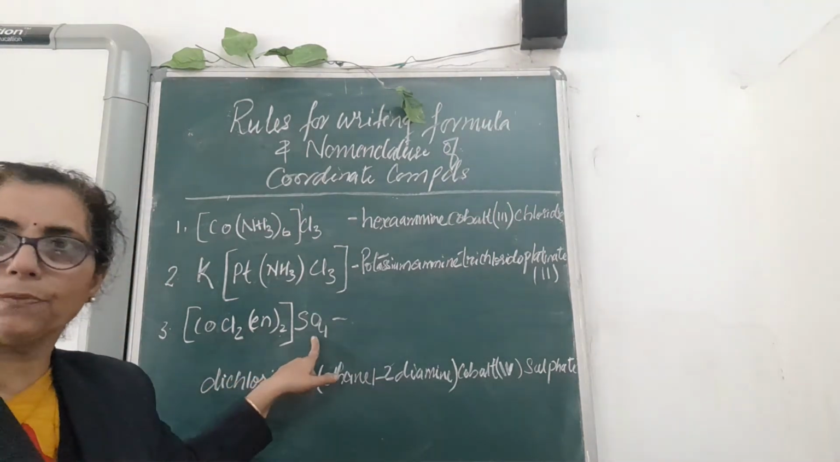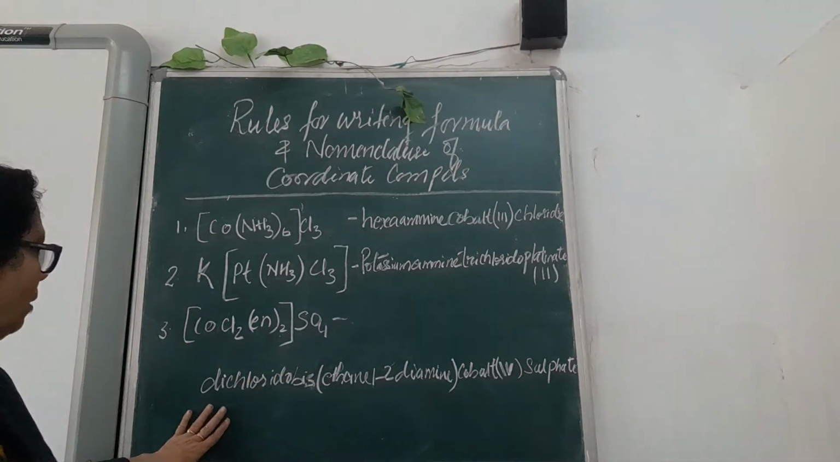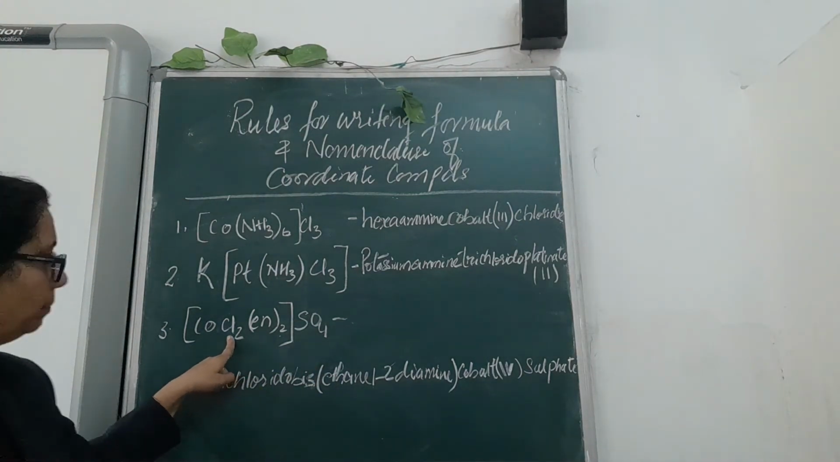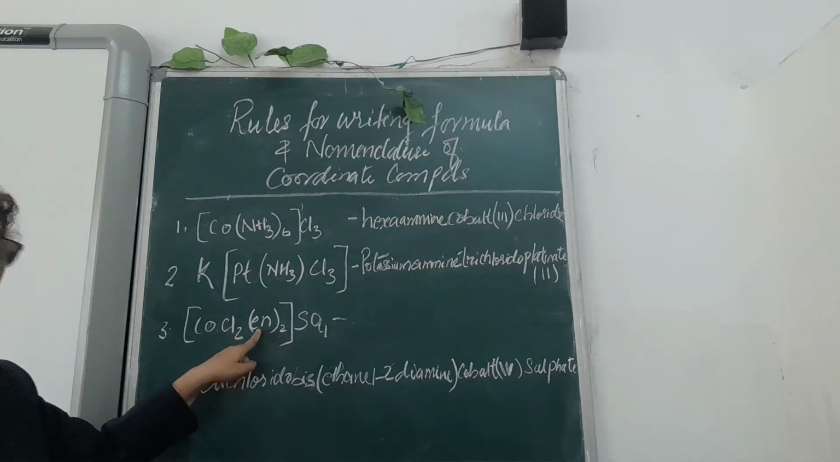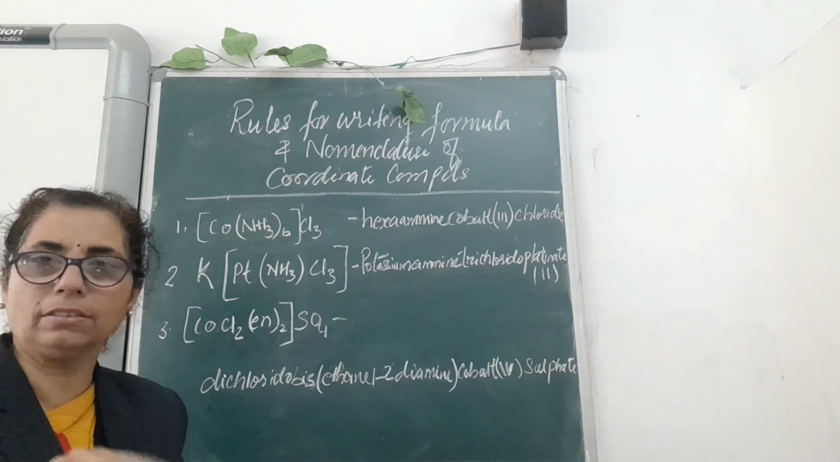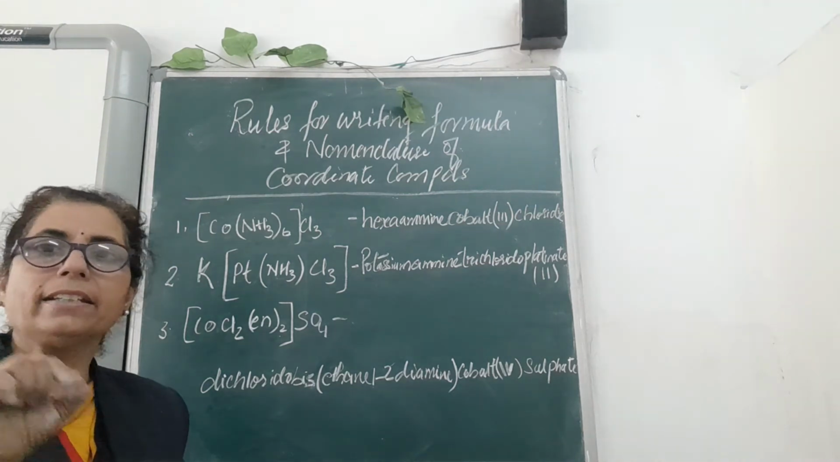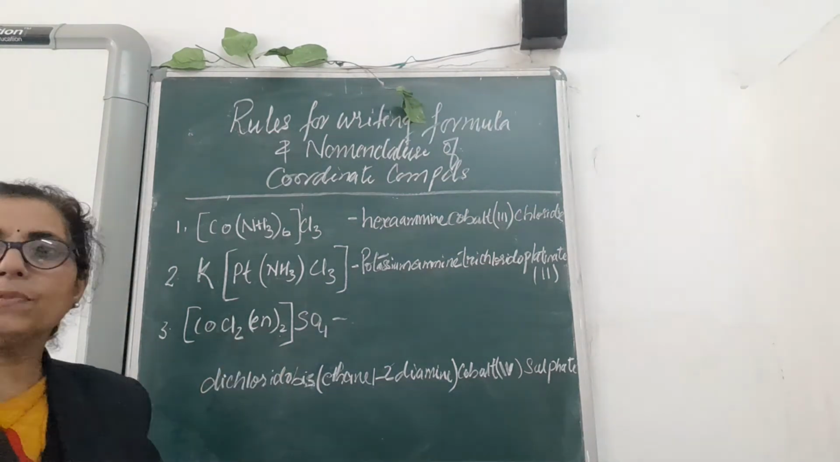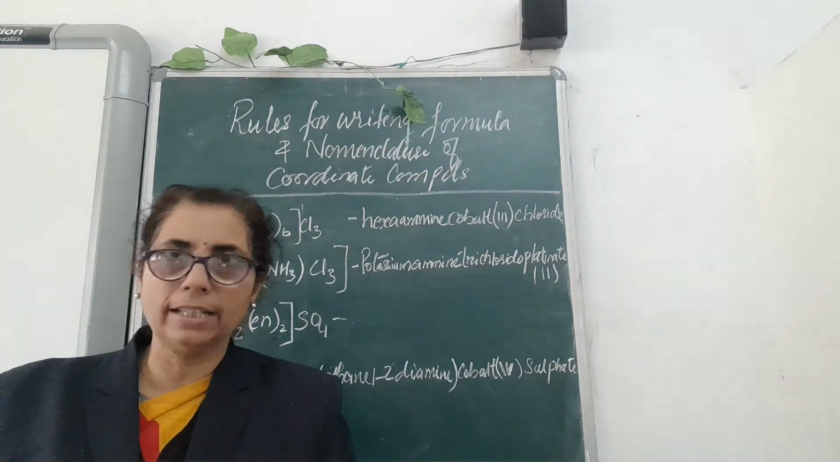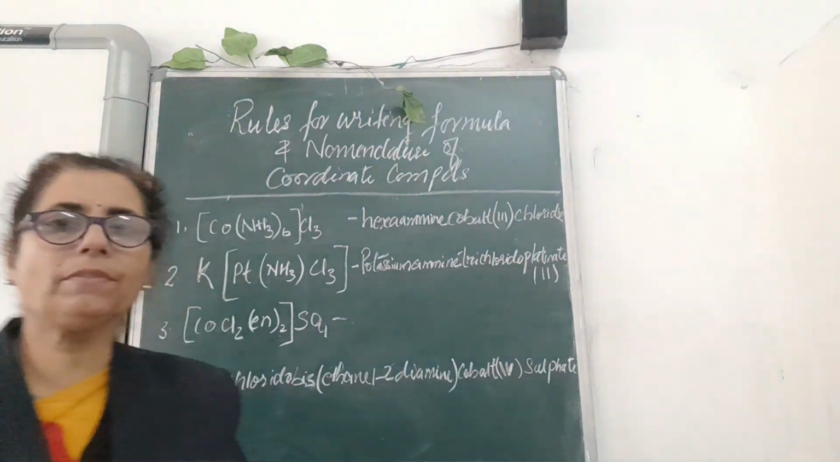And outside, sulfate is there. So your name will be, you can see this, dichlorido. Here, because ethane 1,2-diamine is there, diamine, 2 amine already, so we are not writing di there. Twice we cannot write di, as we have studied in IUPAC naming in class 11th also. Here also the same thing will be followed.